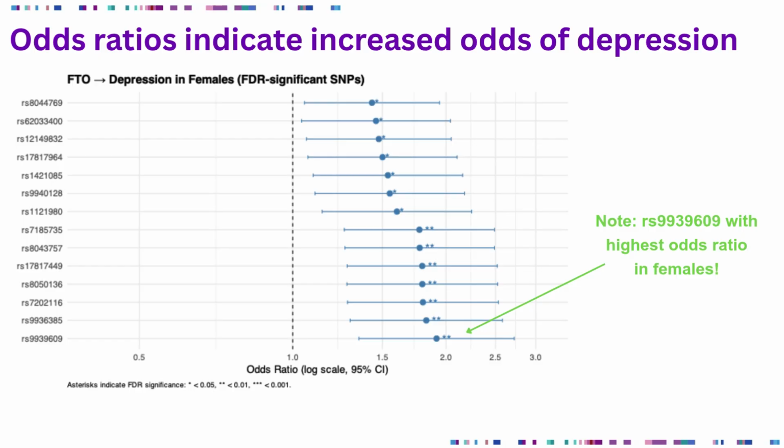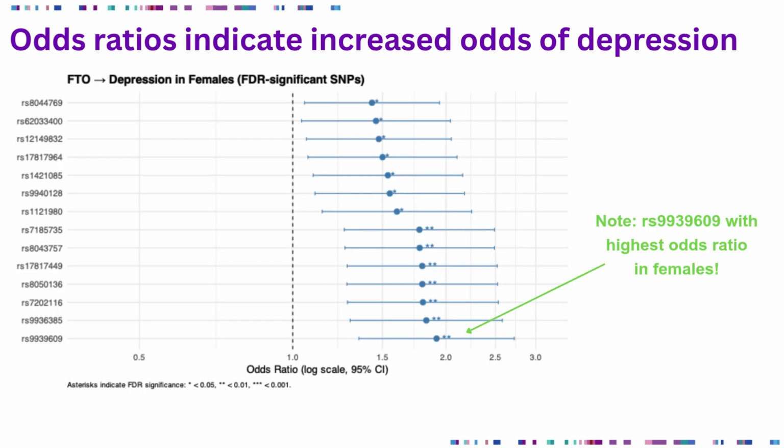But the thing that the logistic regression could do is tell us how much of an increased odds is going on with each of the risk alleles. Instead of like with the chi-square, I set it up where we were talking about people who are just homozygous for the risk allele. This one tells us a per allele adjustment. And so what I'm showing you is the increased risk per allele.